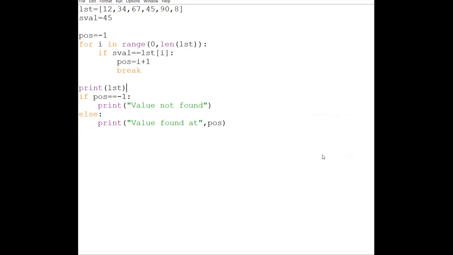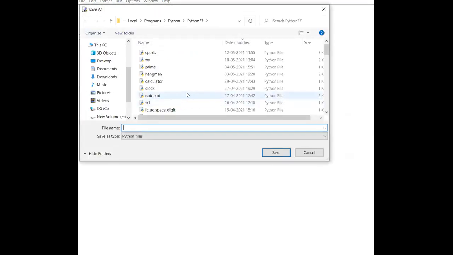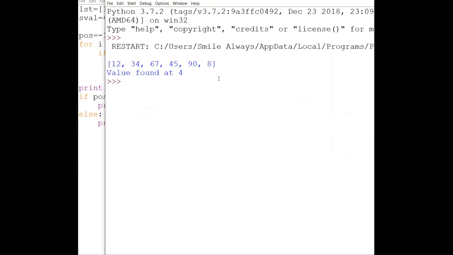The position is basically the flag. Yes, it is just like a flag only.